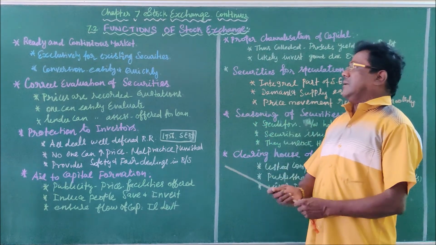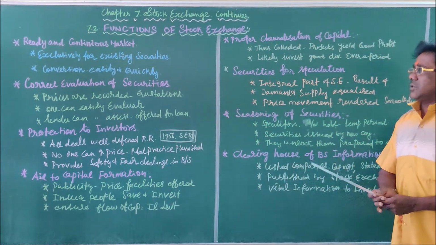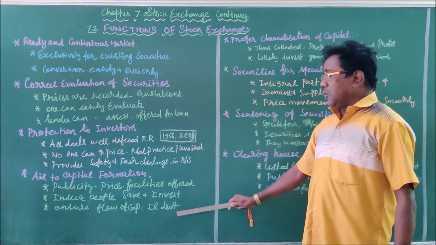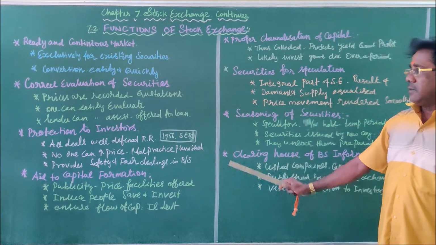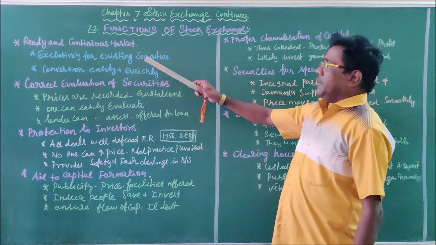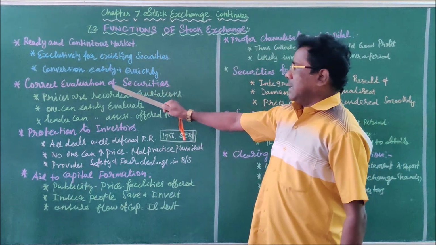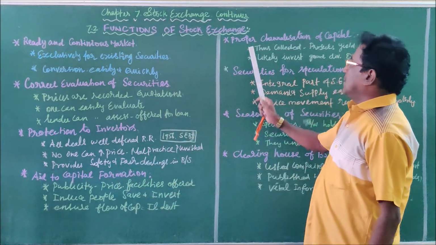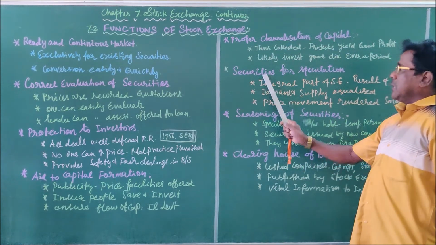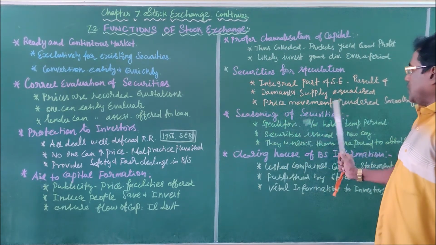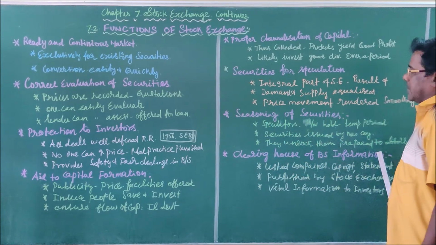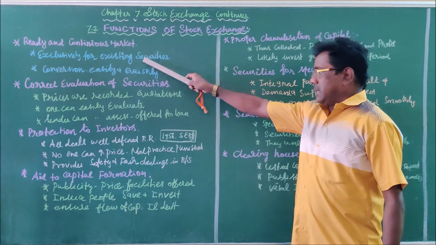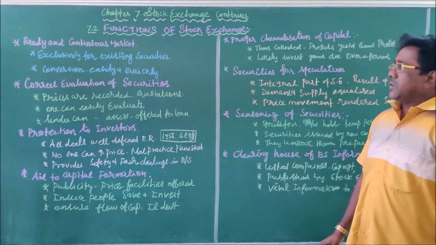Very important 5-mark question. Earlier I told you the same should be repeated in the 5-mark question while you present the answer in the examination. So I repeat once again: ready and continuous market, correct valuation of securities, protection to investors, aid to capital formation, proper channelization of capital, securities for speculation, seasoning of securities, clearing house of business information. You have to present the 5-mark answer in the same manner. So definitely you will score full marks.